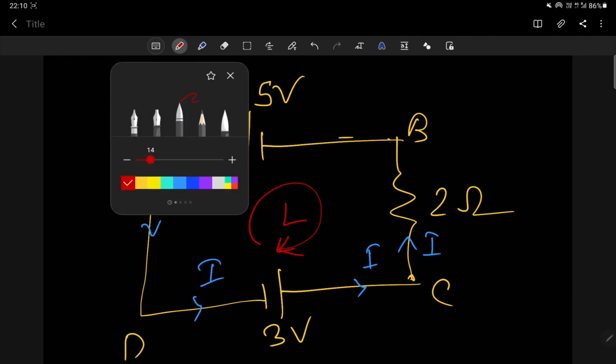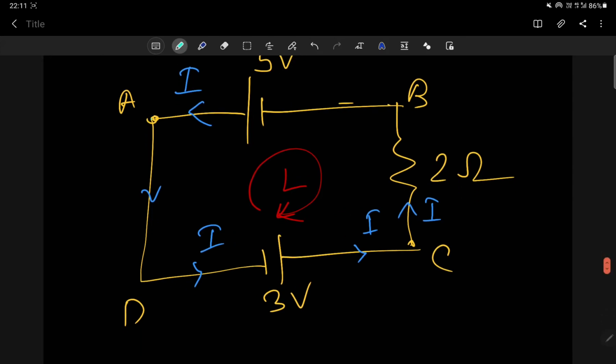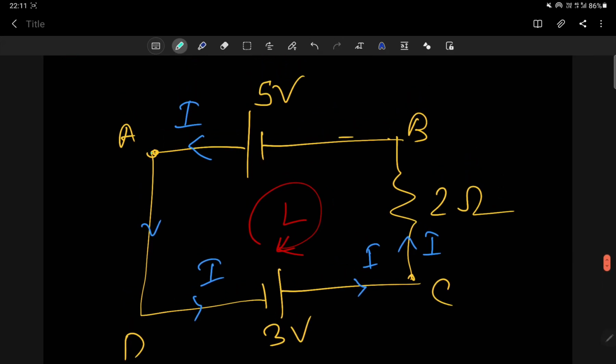So let me start from point A. Since I have taken the loop as clockwise, if I move from point A to B, I see the potential is how much? The potential is 5 volt, but it will be positive or negative. Now since I am moving from A to B, I can see first the positive terminal, then I will see the negative terminal.